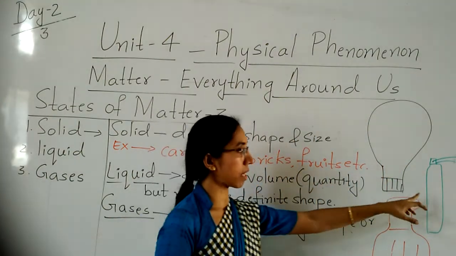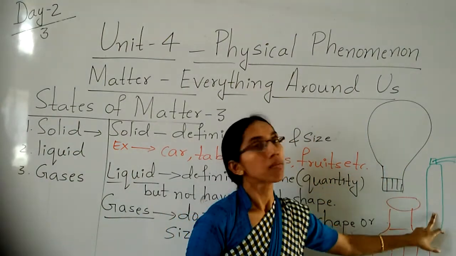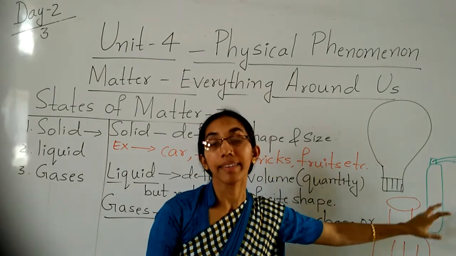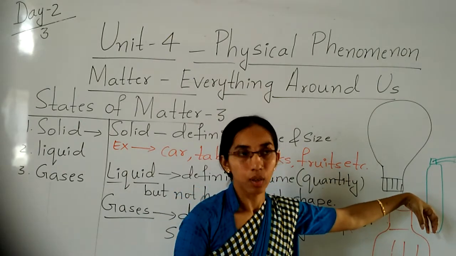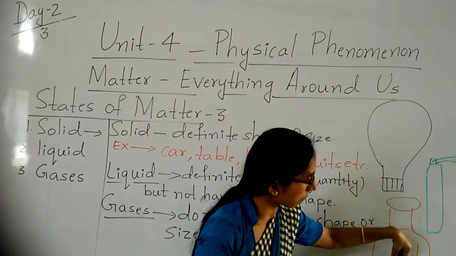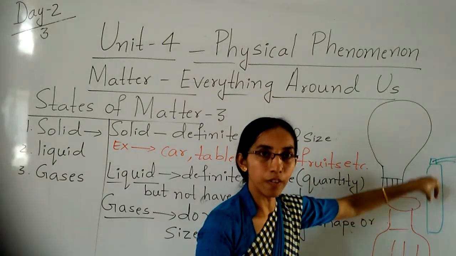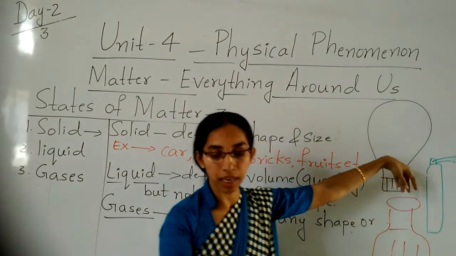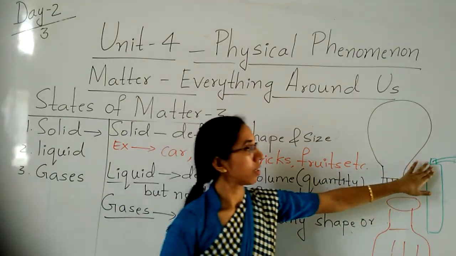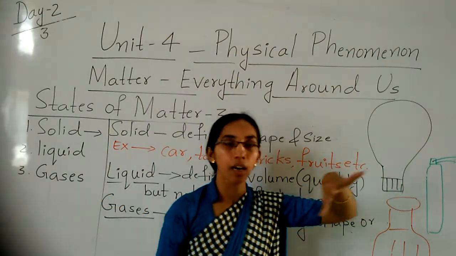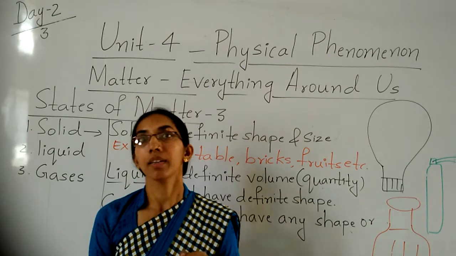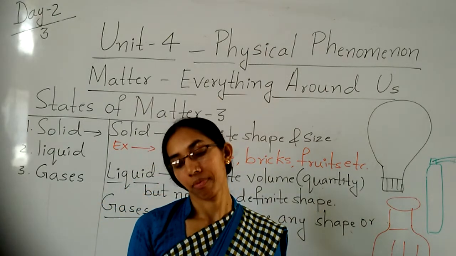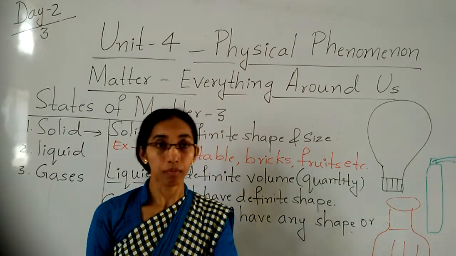So in that metallic container, what is there? Gas is there. It is filled with some gas. It occupies the space in a container. That is called a gas.